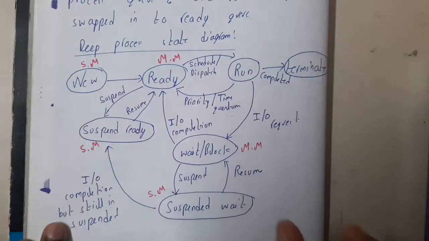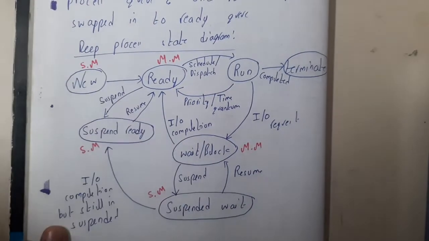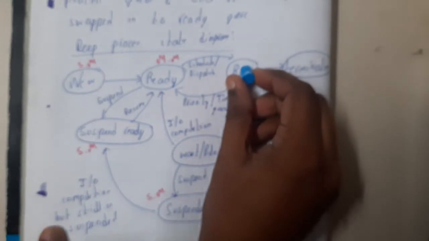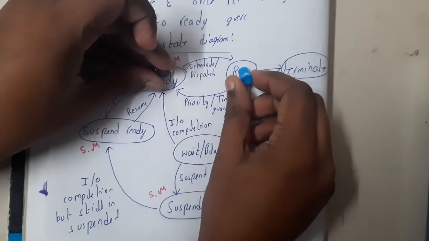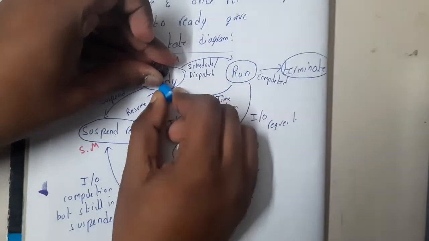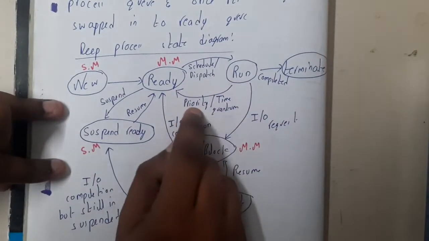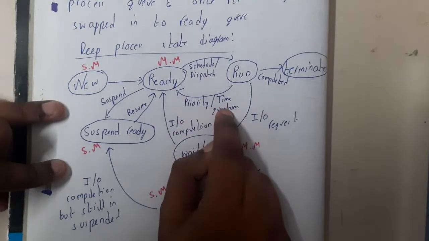Assume that there is a system interrupt. It will start in new, ready, run. If some other process comes and says that he wants to execute first, this one will be swapped out and the other will be swapped in. With that reason, this arrow will be coming. It is called priority, or time quantum has expired.